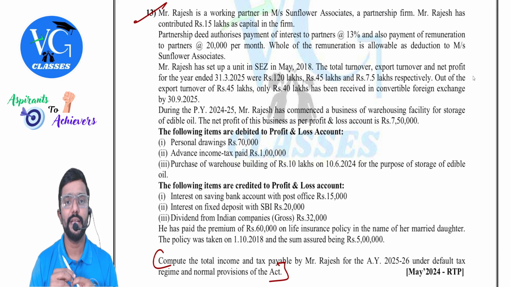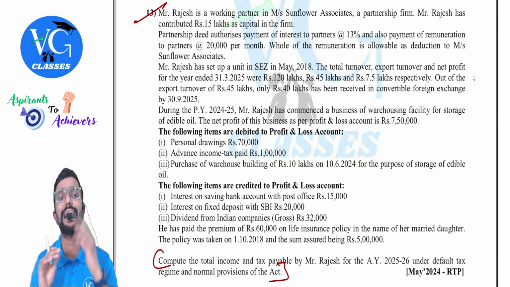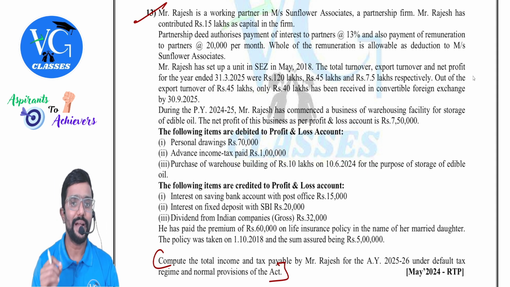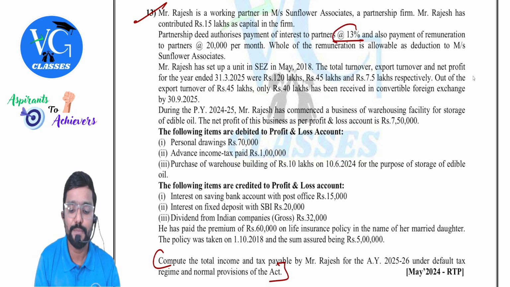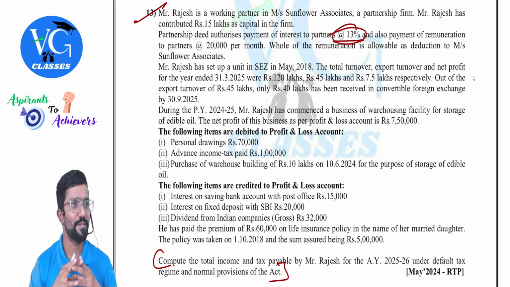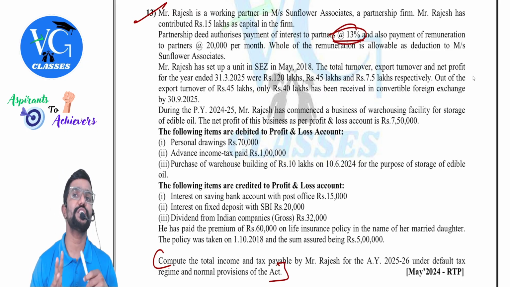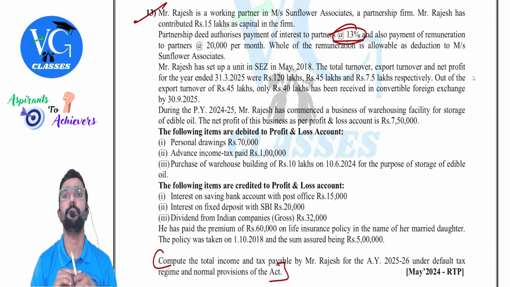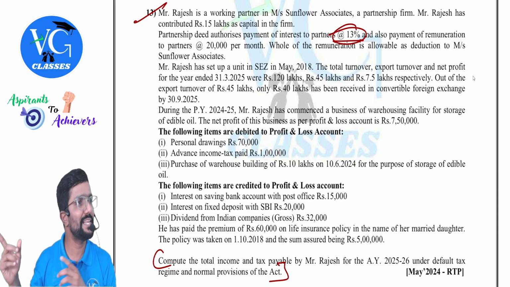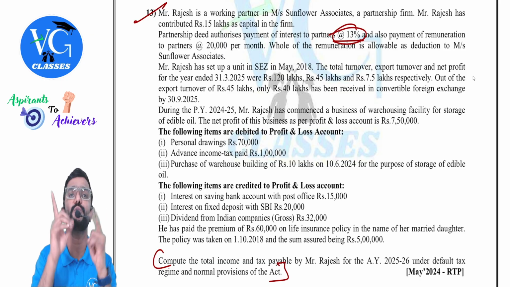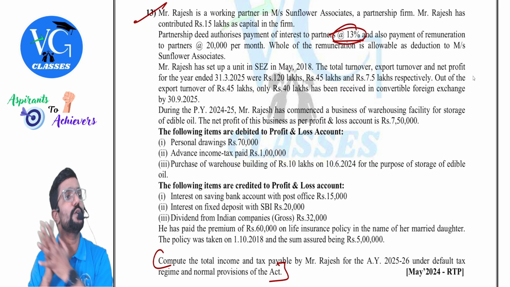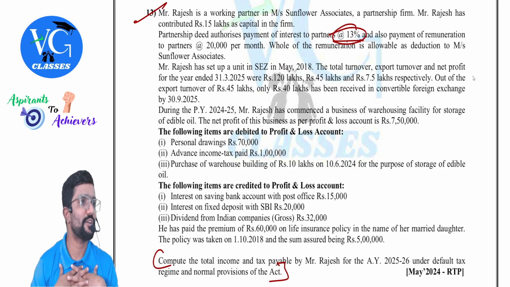Rajesh is a working partner in Sunflower Associates, a partnership firm. Rajesh has contributed 15 lakh as capital in the firm. Partnership deed authorizes payment of interest at 13% and also payment of remuneration to partners 20,000 per month. Guys, interest paid is 13%. How much will be allowed to the partnership firm as an expense as per section 40B? 12% maximum. Sir, deed is mentioned, no problem. Maximum is 12%. What is allowed to the partnership firm is taxable in the hands of partner.